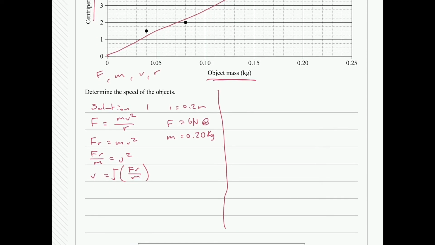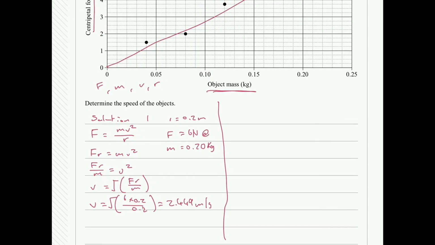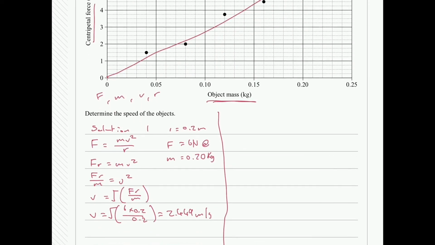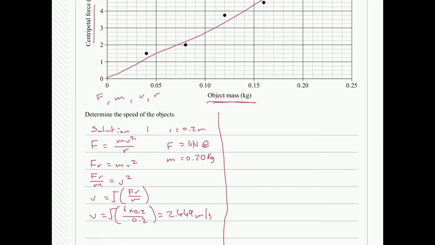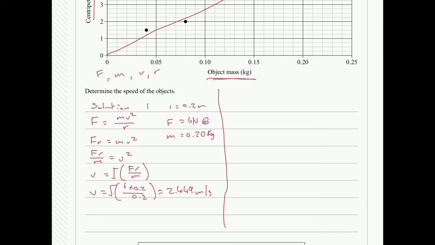So we can substitute that into our equation now. v is equal to the square root of 6 times 0.2 over 0.2. That's going to get me a velocity of 2.449 meters per second. An important thing to remember is the reason we changed our units from centimeters up the top is that if we don't change our units around, we're not going to get the correct value at the end. So we've got meters per second.